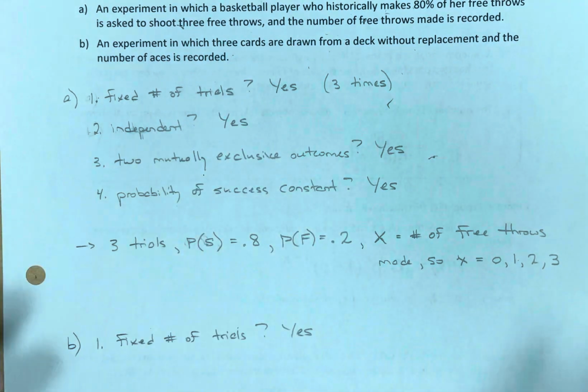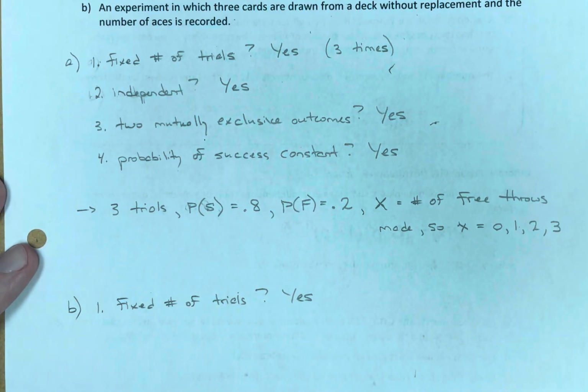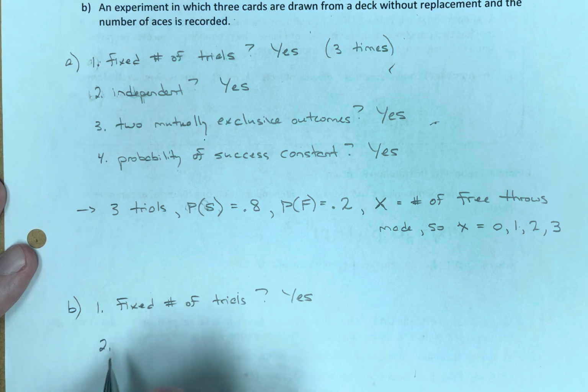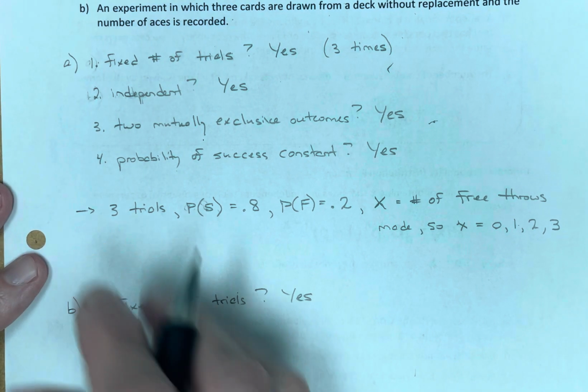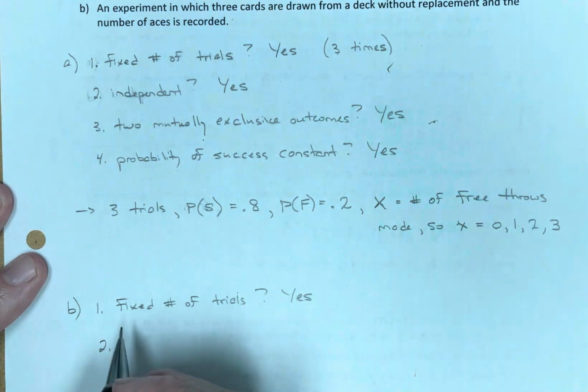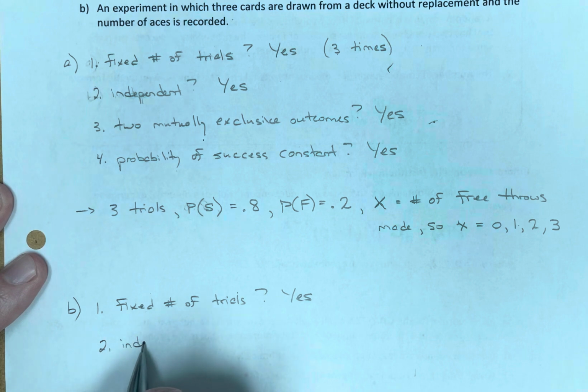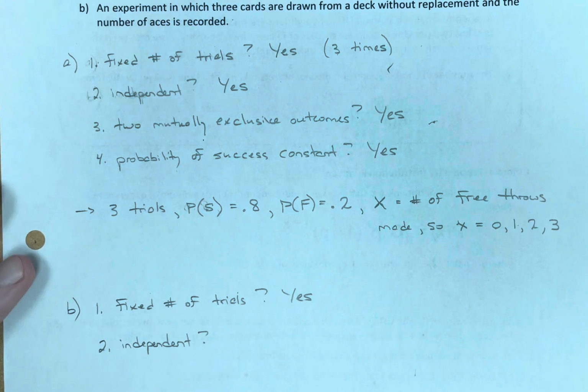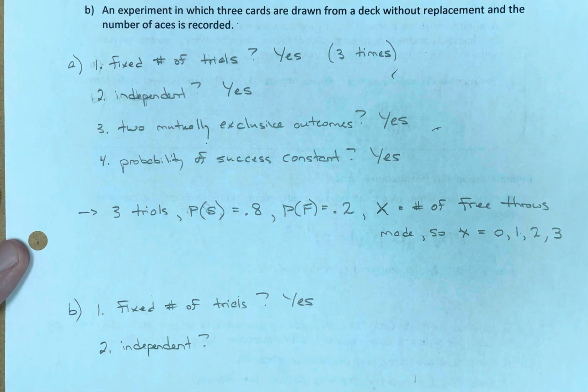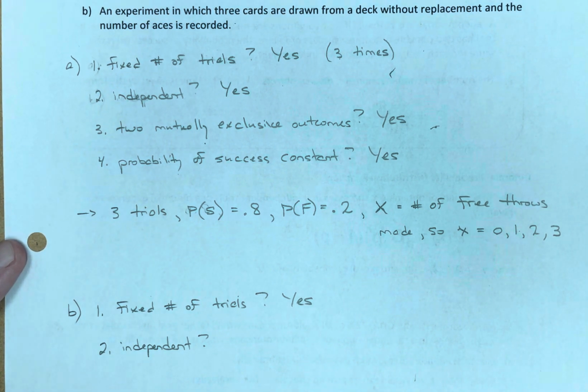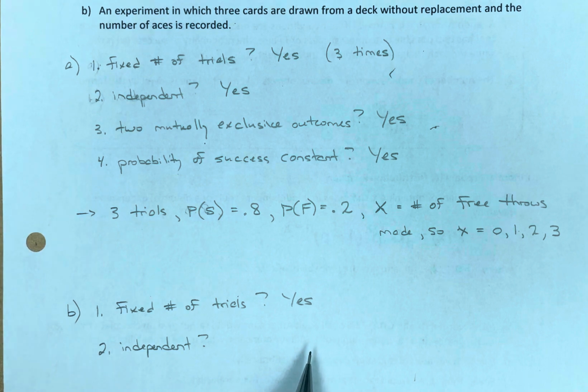Right? Drawing 3. Okay, letter B, criteria number 2. Are these trials independent? In order to be independent, the outcome of one trial cannot affect the outcome of another trial?